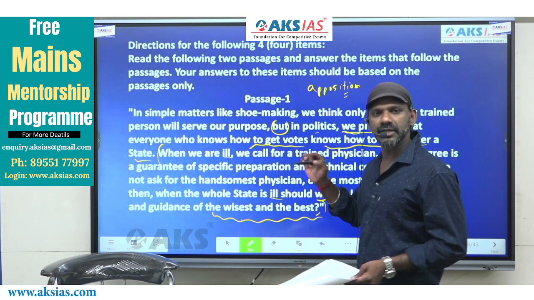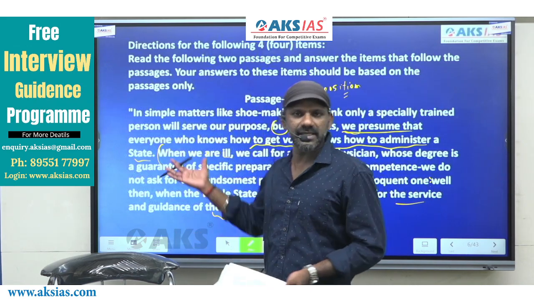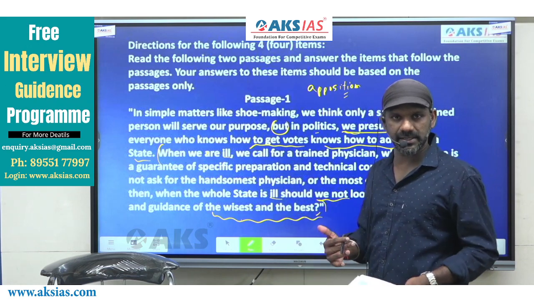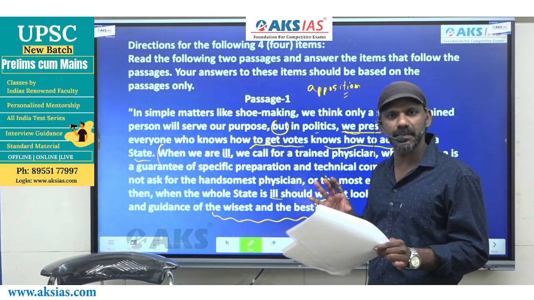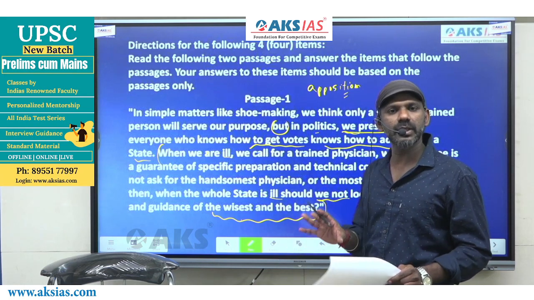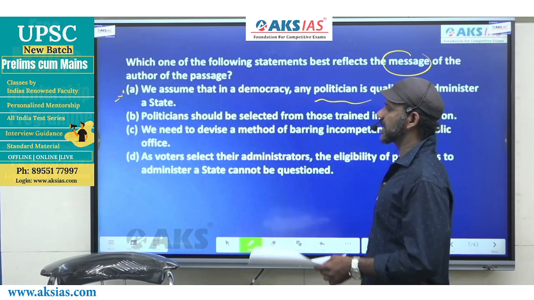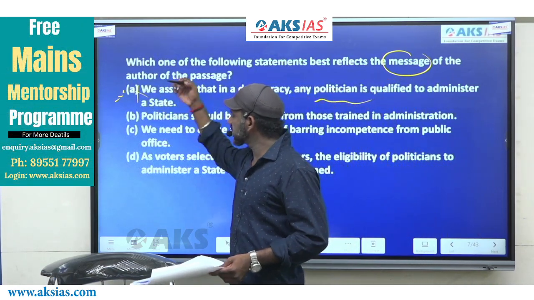If it were an inferential question, we can go for option A. There's nothing wrong with that because that's given there in the paragraph. But this is not the message the author wants to convey to us. The author wants to tell us that we need the wisest and the best politician when the whole state is ill. Even though A is correct as per the passage, it cannot be the answer to a question based on a message. Option A is eliminated.